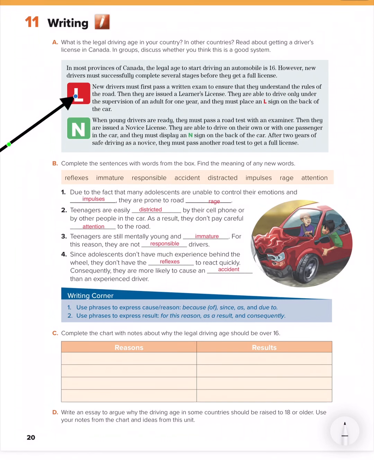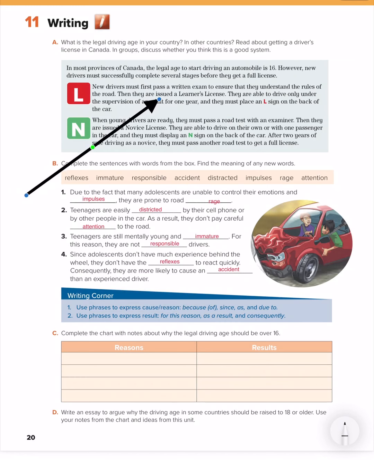So look what we have here, L and N. Let's read. New drivers must first pass a written exam. So they have a written exam that the drivers must first of all pass to ensure that they understand the rules. So what is the purpose of this exam? Actually, to make sure that they know the rules of the road.